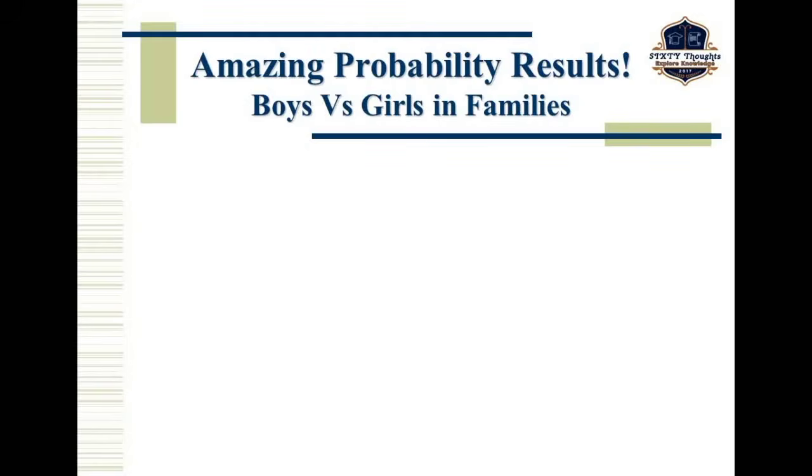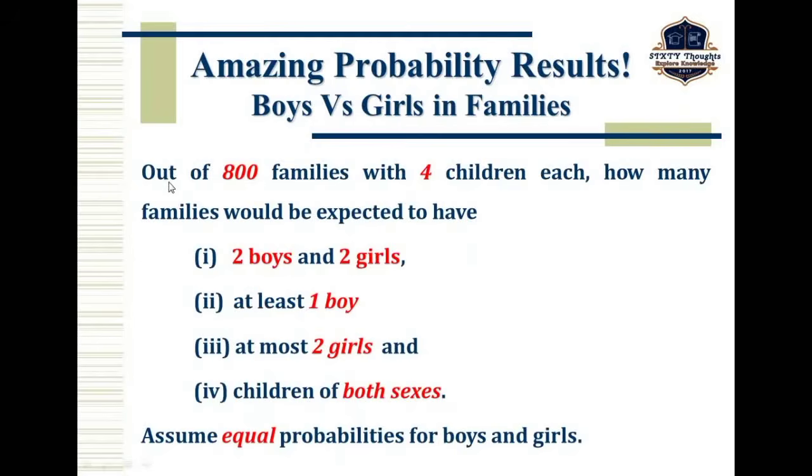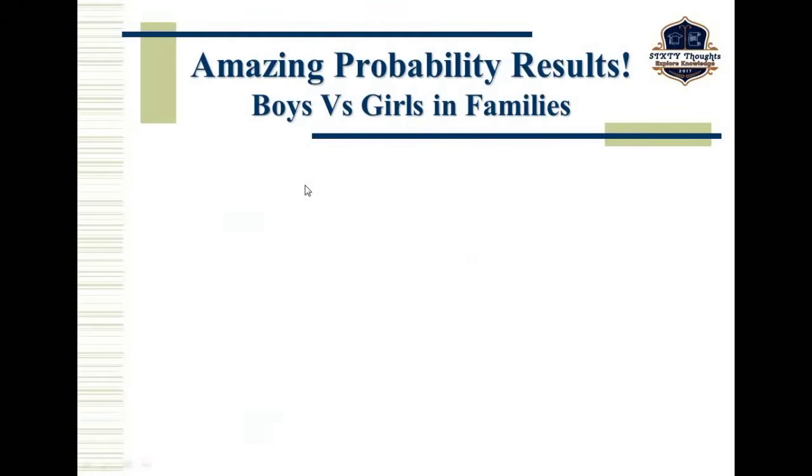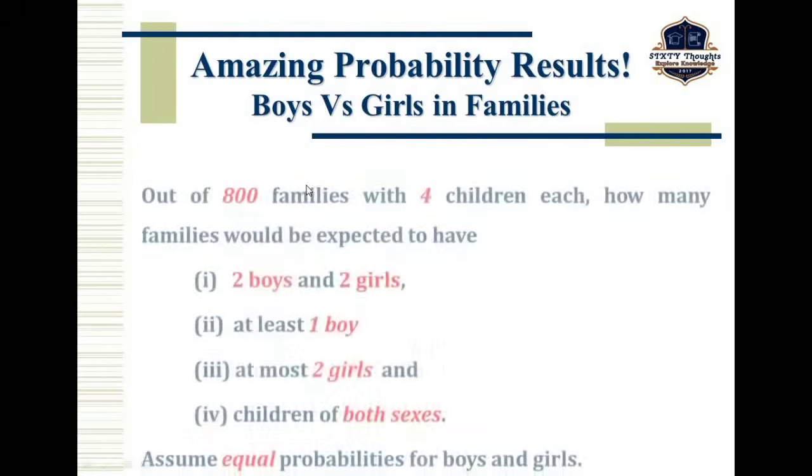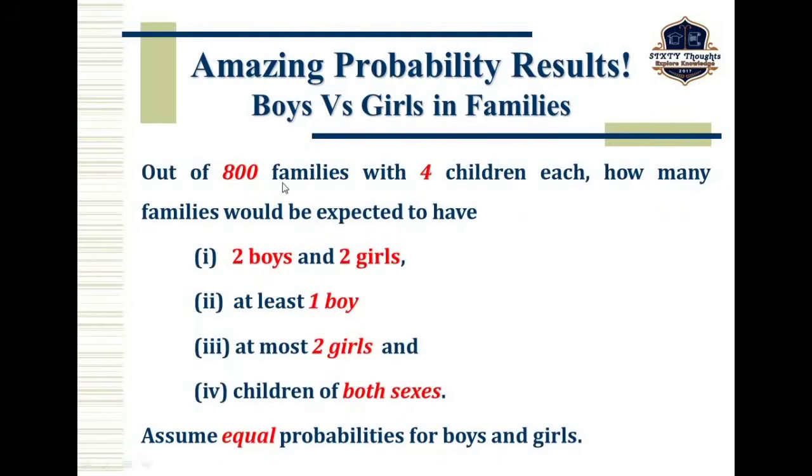In this video lecture, we discuss one of the interesting real-life applications of binomial distributions. Let us see. The problem title is Amazing Probability Results, Boys versus Girls in Families. Let us consider the given statement: out of 800 families with 4 children each, how many families would be expected to have?